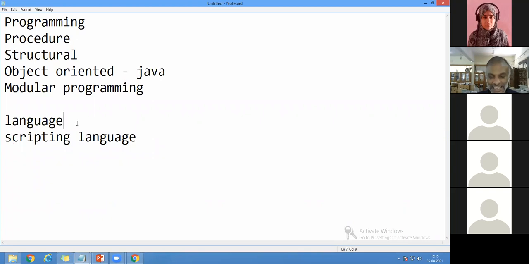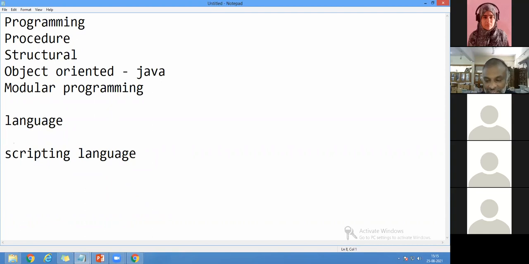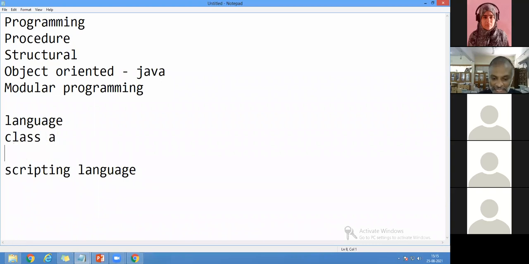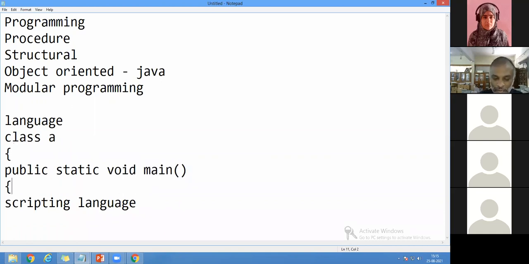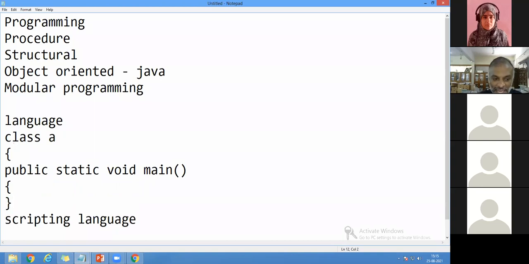For display. Yeah. See, of course, a language will have a certain structure for writing the program. I want to write the program like this only. Whenever we are learning C or Java or C# .NET or anything, we have to frame the structure. In that structure only I can write it. For example, in Java, I have to write a Java class name and here public static void main. I have to write like this and then only I can write my own program. Whatever the program is, I have to write only within these places and complete the entire concepts of any application. This type is called a language.